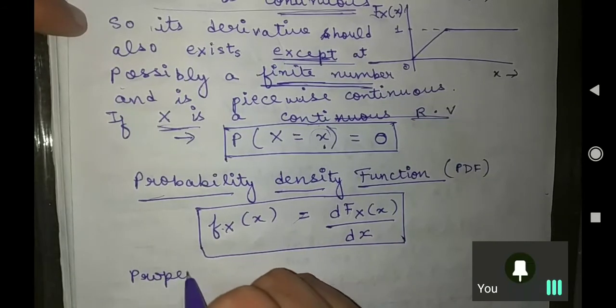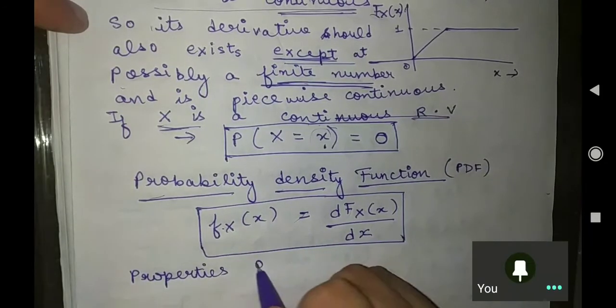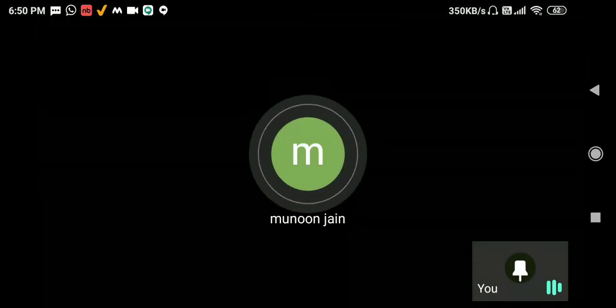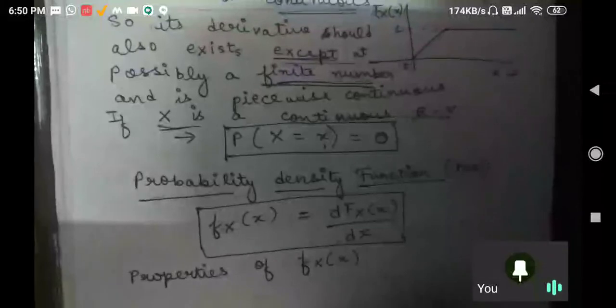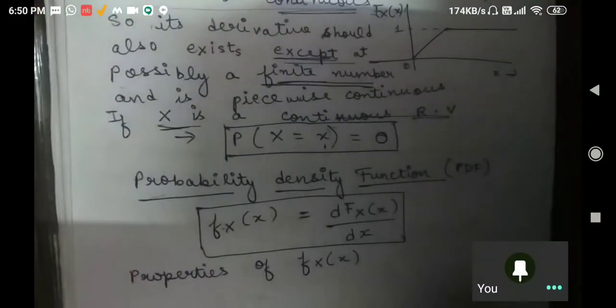Now let us understand the properties of f_X. If you are not able to understand, please let me know.